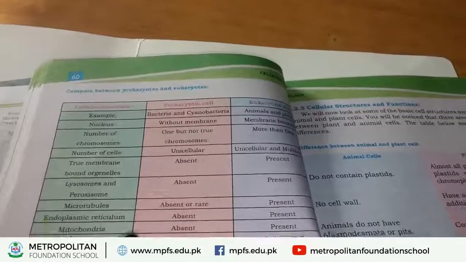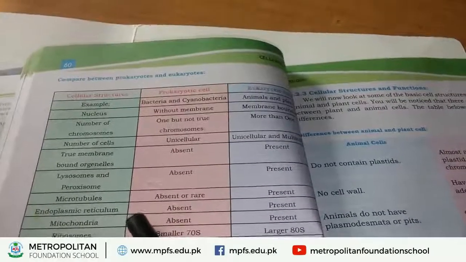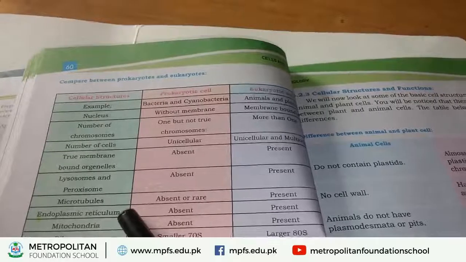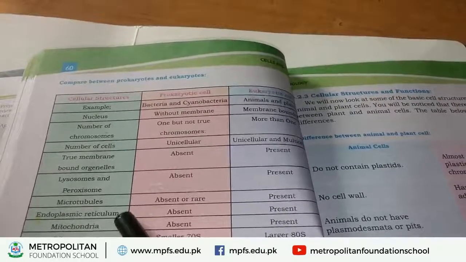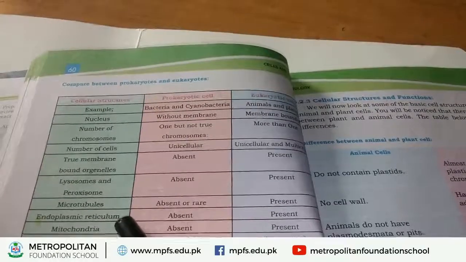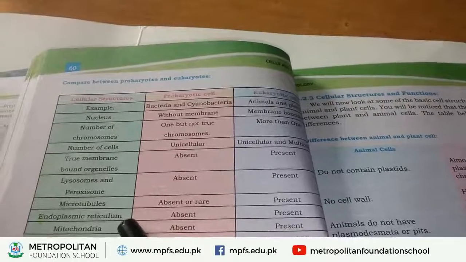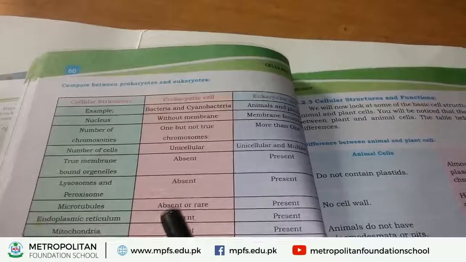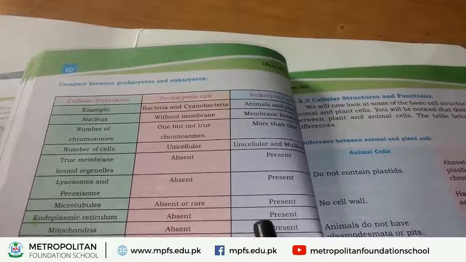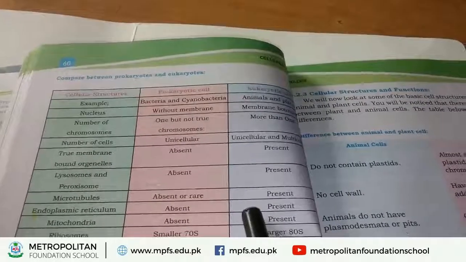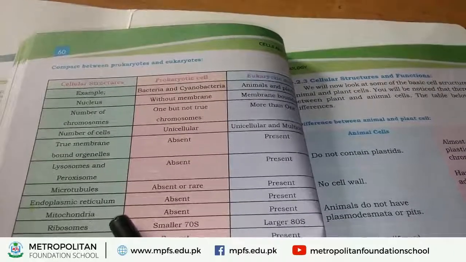Now, the next structure is the endoplasmic reticulum. You know the endoplasmic reticulum. The endoplasmic reticulum is a main organelle found inside the cell. It is totally absent in prokaryotic cells, but is found in eukaryotic cells. The next structure is mitochondria.